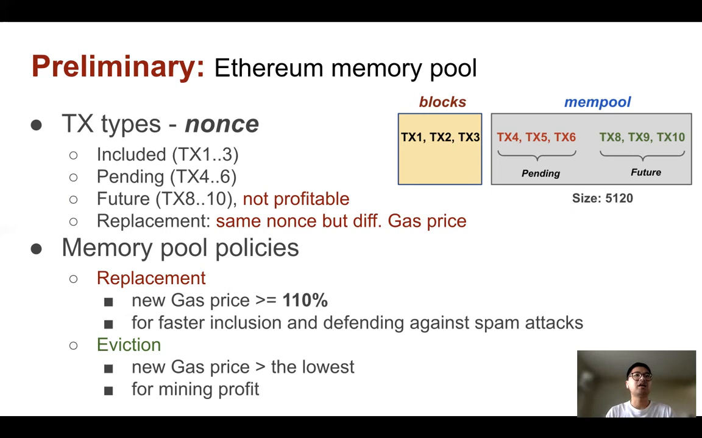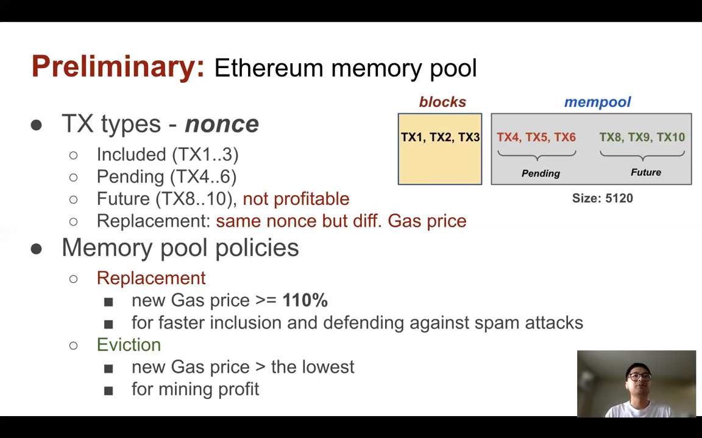Notably, if two transactions are with the same nonce, but with different gas price, they are called replacement transactions. A transaction's gas price is the amount of Ether that the user is willing to pay for the single unit of computation. In Ethereum's memory pool, to accept a new replacement transaction, the new gas price must be at least 10% higher than the old one. The design of replacement transactions allows users to accelerate the inclusion of their transactions, and setting the 10% threshold is to defend against spam transaction attacks.